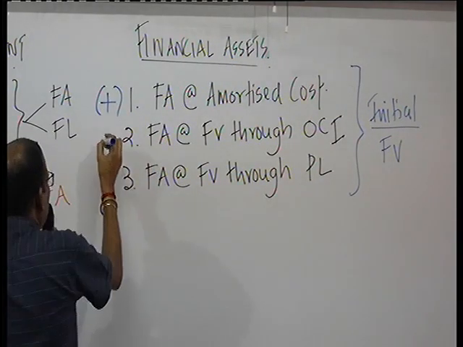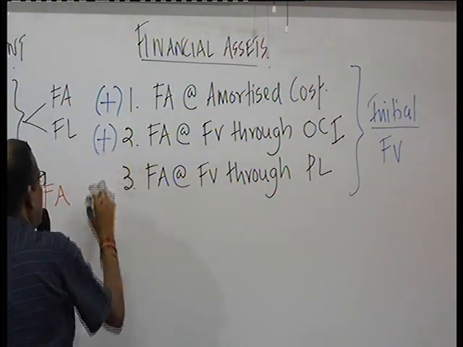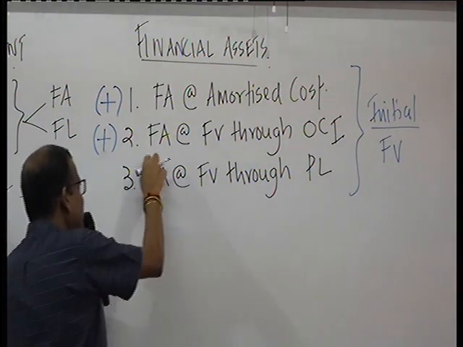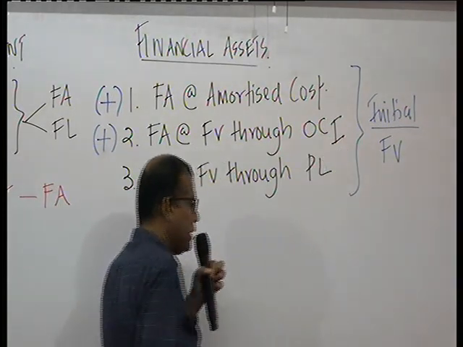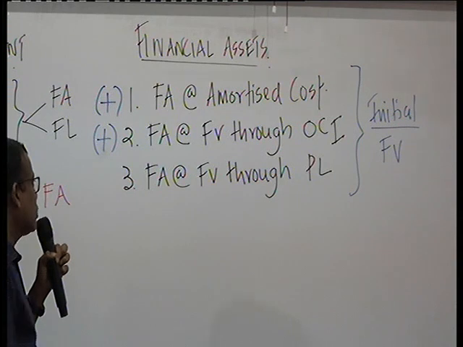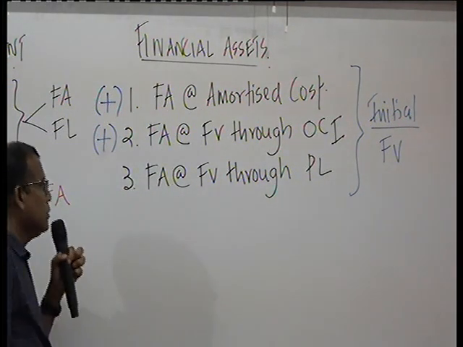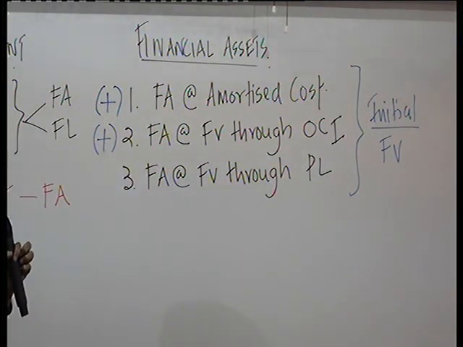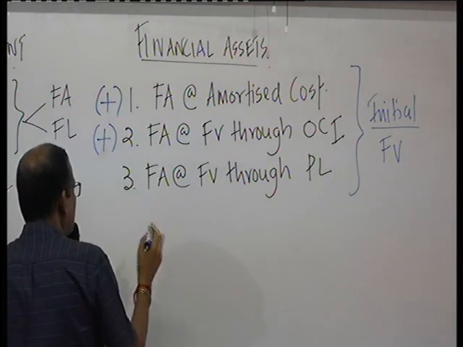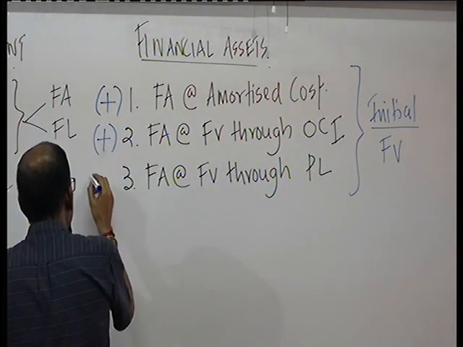And also for the second one, financial asset at fair value through OCI, other comprehensive income, transaction cost should be added. If the financial asset falls into one of these two categories, they have to be added to the financial asset. But if it is the third one, then the transaction cost must be written off to the P&L.